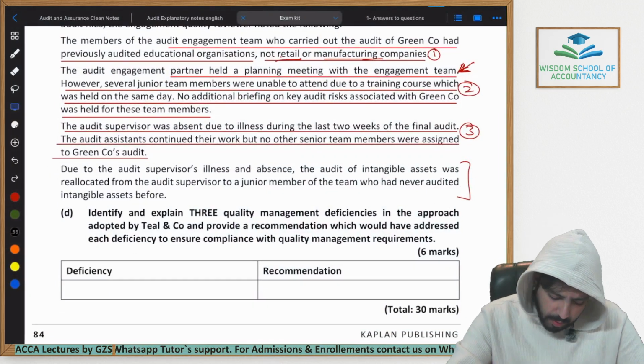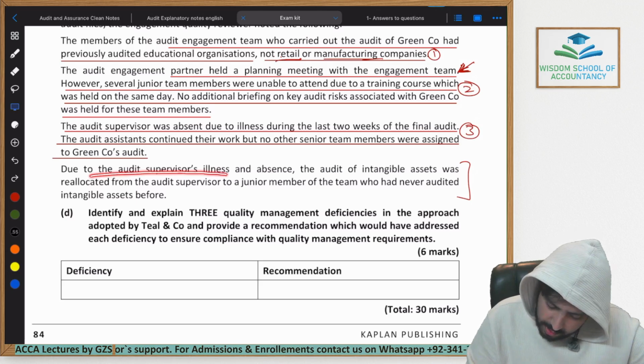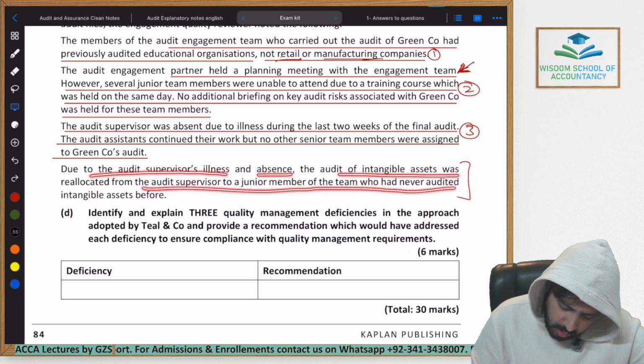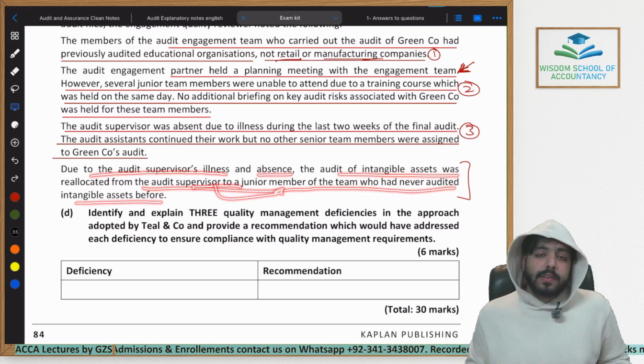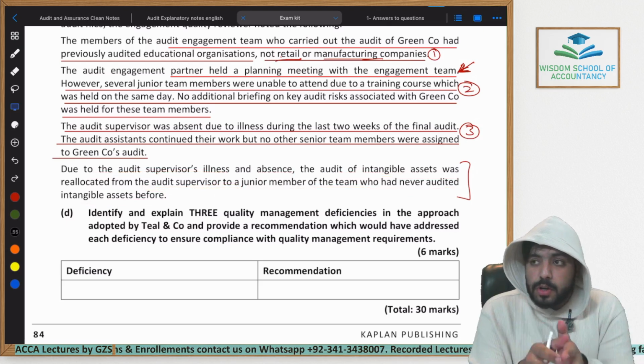All right, now moving forwards towards the final one, it says that due to the audit supervisor's illness and absence, the audit of intangible assets was allocated from the supervisor to the junior team person. As we were already discussing, you cannot simply allocate some of the work to a junior team person.